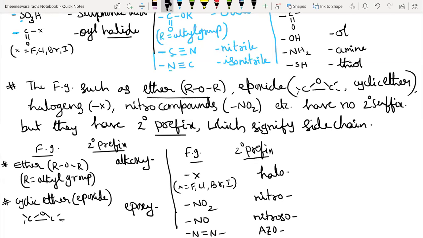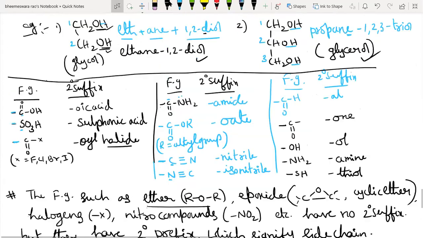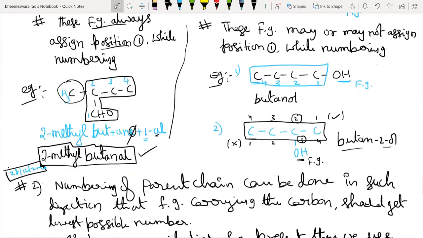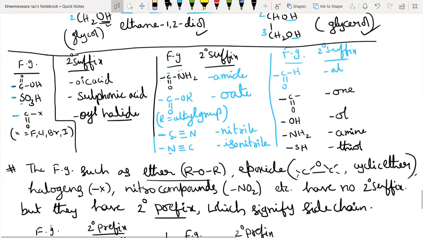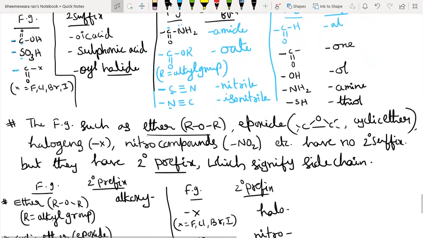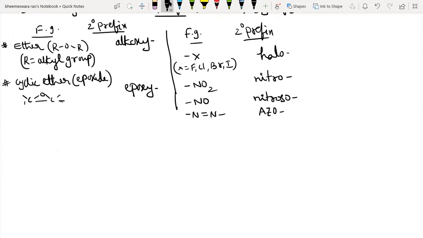We call it azo. So there are some functional groups, students, that have a secondary suffix, as I mentioned here, while some of them have what, students? Secondary prefix. Secondary prefix means they are treated as side chain only. Understand?